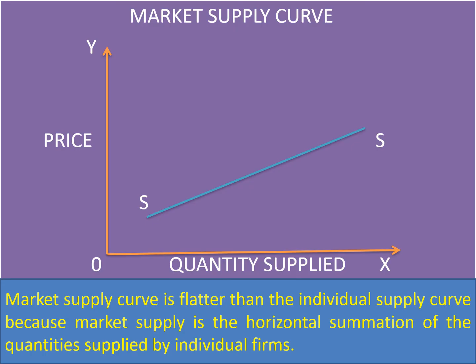So the market supply curve will again be upward sloping. However, it will be a little flatter than your individual supply curve because it is the horizontal summation of all the quantities supplied by individual firms. So the market supply curve will be a flatter curve. However, your individual supply curve will be quite steeper than your market supply curve.